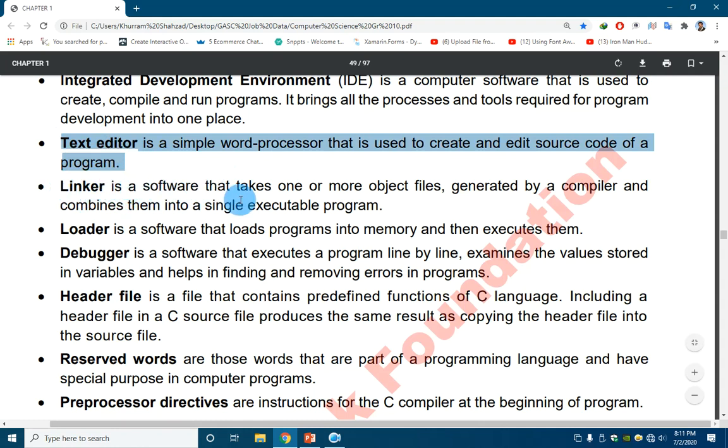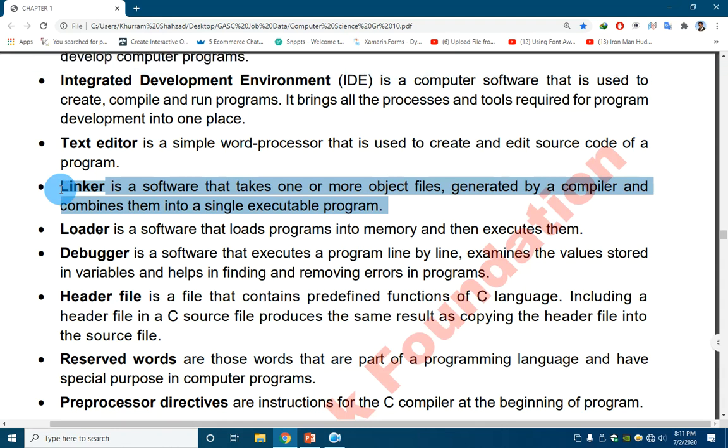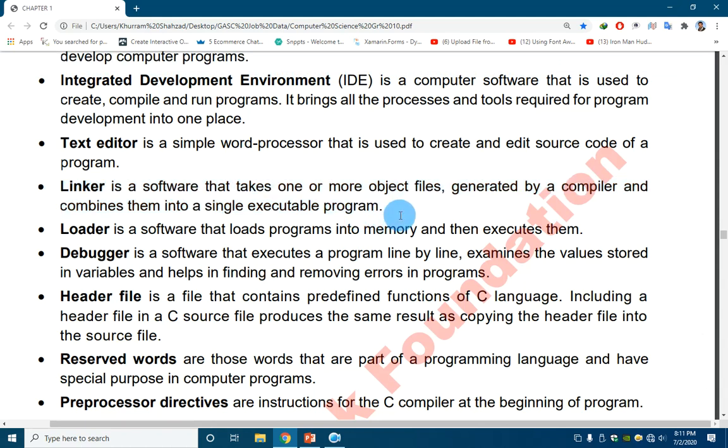Linker is a software that takes one or more object files generated by a compiler and combines them into a single executable program. Our programming language after compilation becomes an object code. So linker links the assembly files or links the DLL files of our Windows operating system and creates a single executable program so a computer can execute after the linking process.